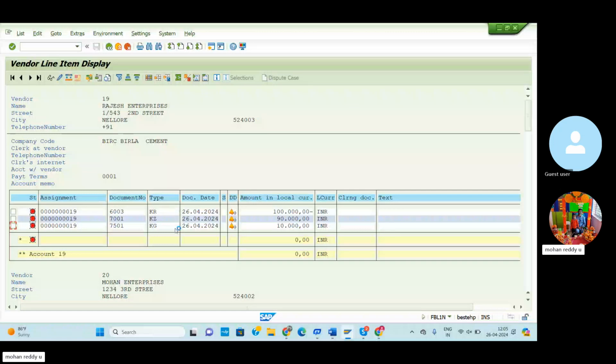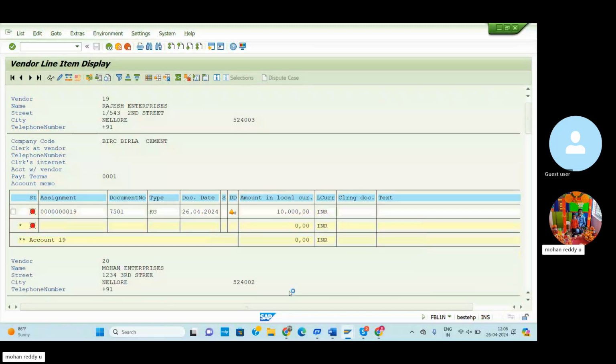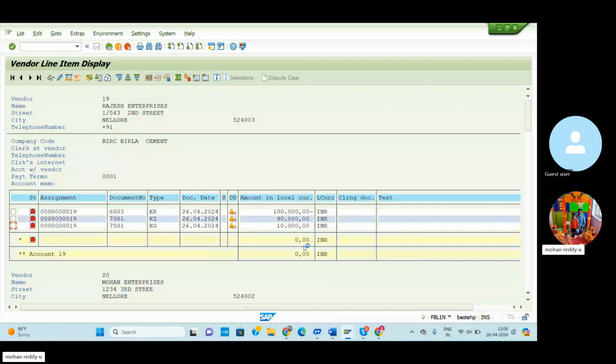SA document is the general ledger document, then vendor documents, customer documents, asset accounting documents. Under the vendor documents, KR is vendor invoice posting, KZ is vendor invoice clearing, KG is the credit memo document. So based on the number range, these numbers will be automatically generated. Then the vendor balance will display zero.